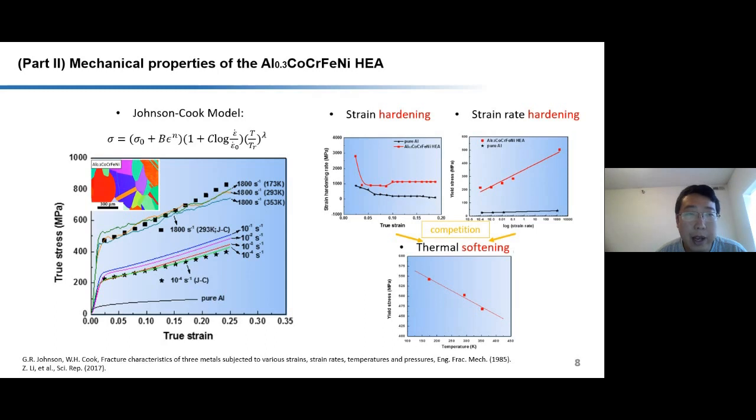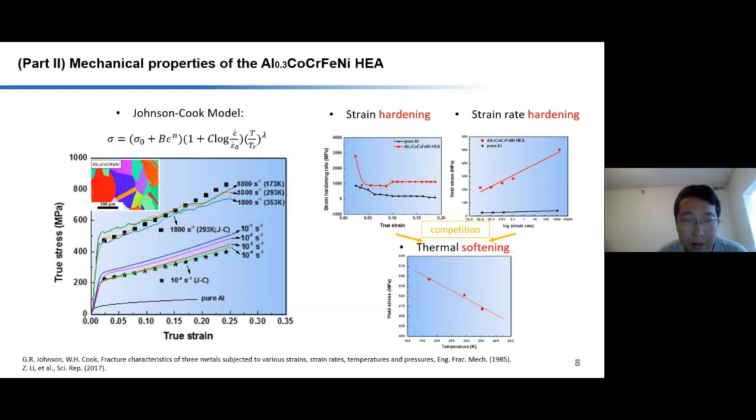We first examine the mechanical response of the aluminum-cobalt-chromium-iron-nickel high-entropy alloys. We found that at both low strain rate and high strain rate, the high strain hardening rate was kept in comparison with pure aluminum. It can increase the stress from 400 megapascals to over 800 megapascals at a strain of 0.25. This material has very high strain hardening rate and strain rate sensitivity in comparison with pure aluminum. This high strain hardening rate suppresses the thermal softening effect of this alloy under dynamic loading.